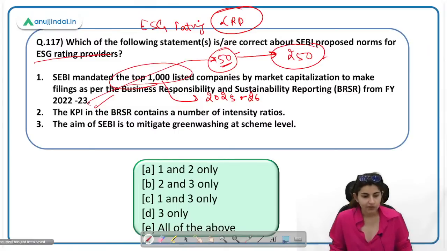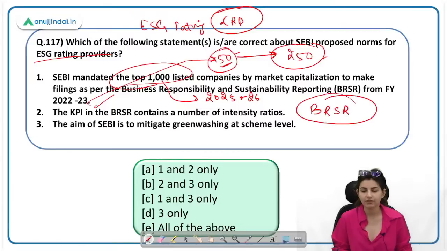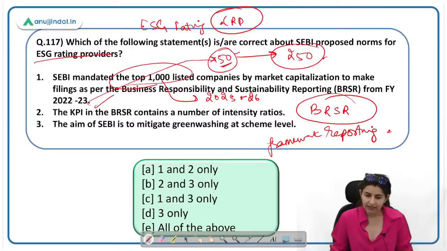Okay, KPI in the BRSR. What is BRSR? Business Responsibility and Sustainability Reporting. It is nothing but a reporting mechanism, just the format or framework of reporting. The aim of SEBI is to mitigate greenwashing at scheme level. Yes, this is correct. So all of the statements here are correct. E, 117 ka E.